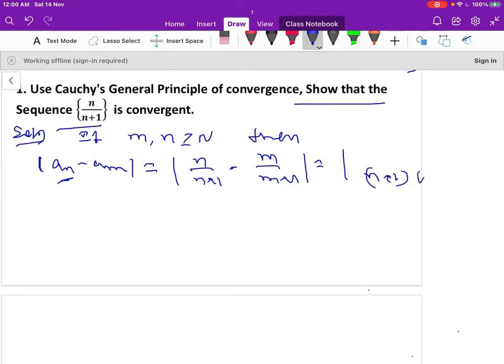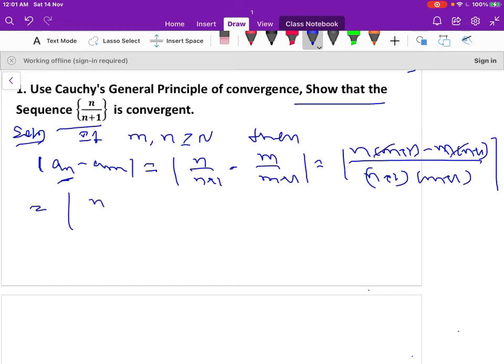So this is equal to modulus of, taking the LCM, n into m plus 1 minus m into n plus 1, divided by n plus 1 into m plus 1. So mn minus mn gets cancelled, and the rest in the numerator is n minus m divided by n plus 1 into m plus 1.